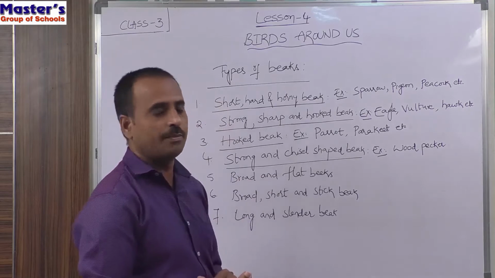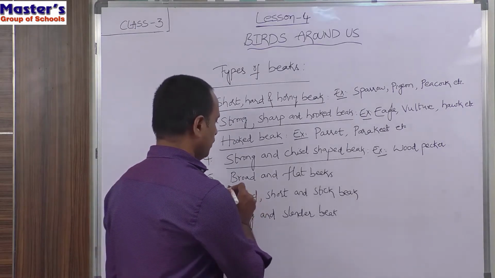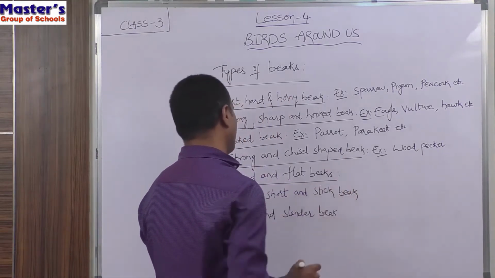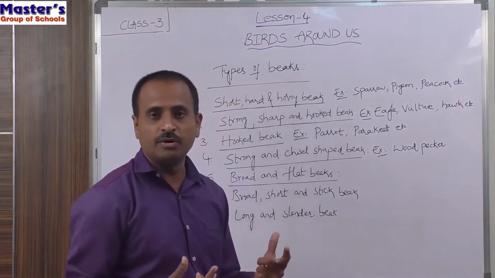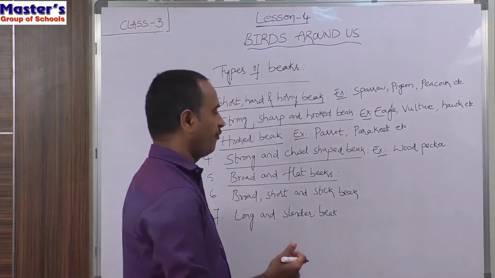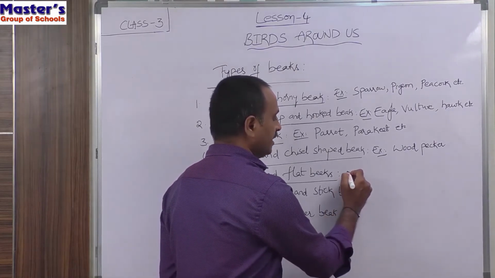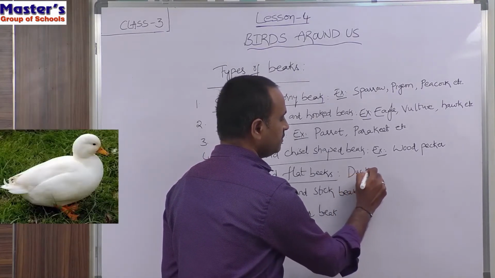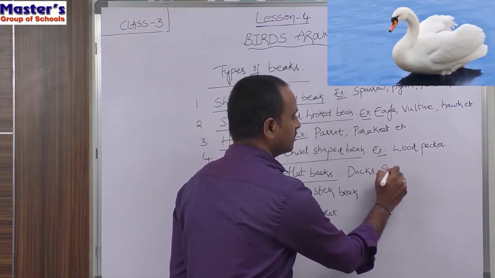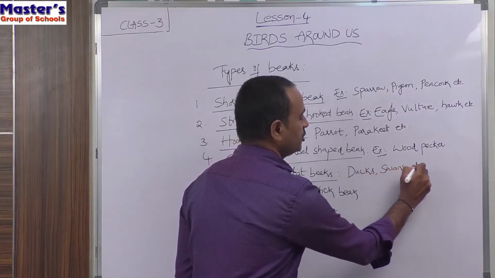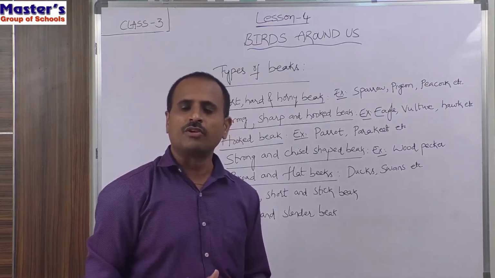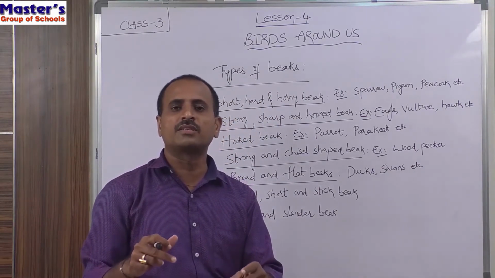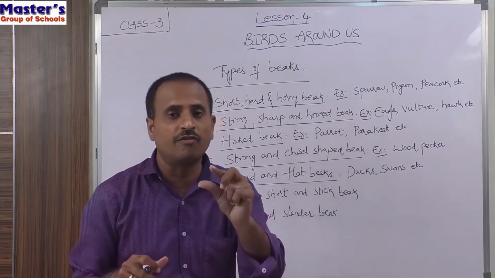So see the next type of beak, that is fifth one, broad and flat beaks. So broad and flat beaks. The examples for the birds having broad and flat beaks are ducks and swans, etc. So children, have you ever observed the beak of ducks? If you observe the beak of the ducks, the beak is very broad and flat.